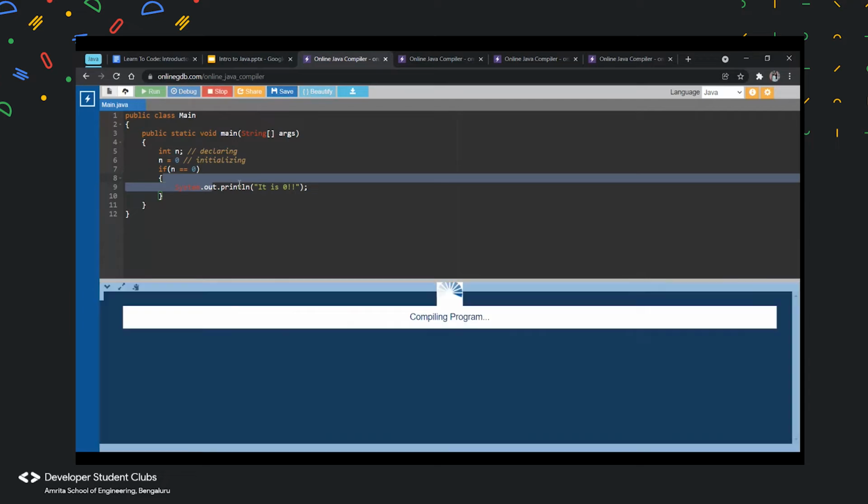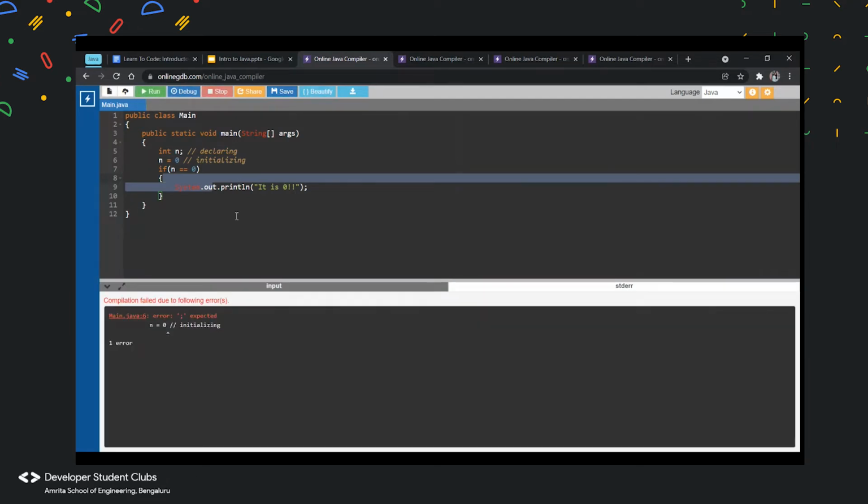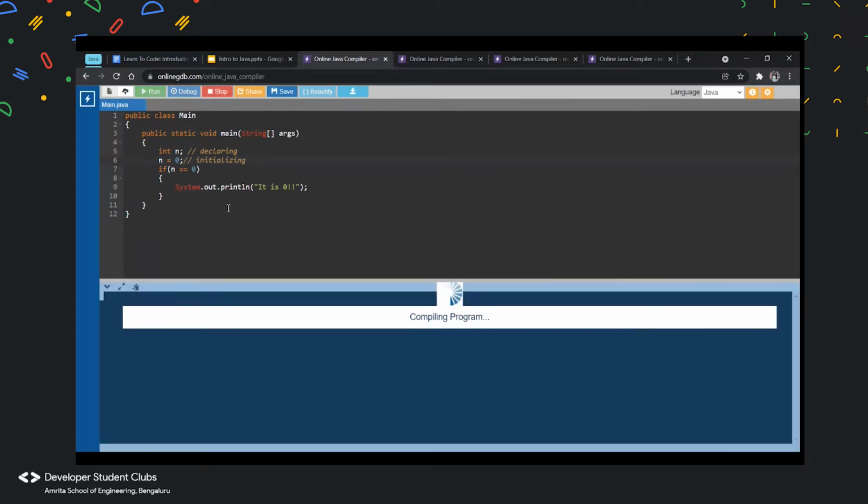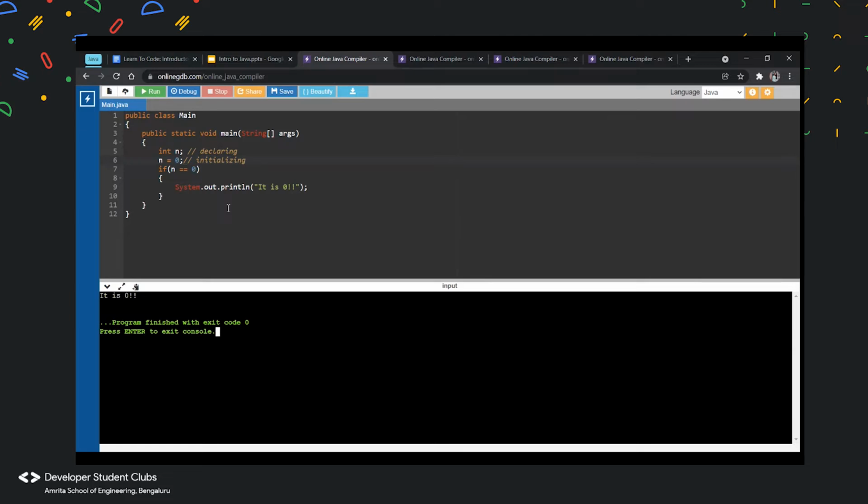So now if I put 0, what do you think will happen? You missed the semicolon, sorry. Yes. If I put 0, it would say it is 0. So I hope you got the basic gist of what an if statement is. I will give you one question for all of you to solve right now. Can all of you check if a given number is even? Check if the given number is even. So one of you could maybe unmute and tell me what I'll have to do and I will type it down over here.